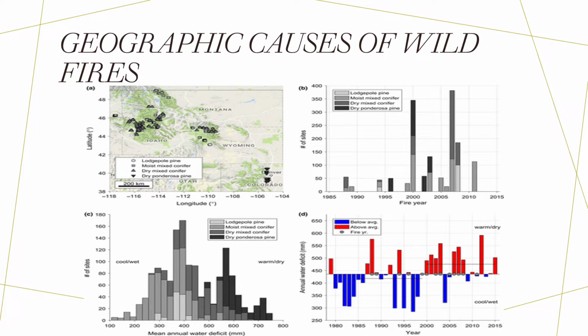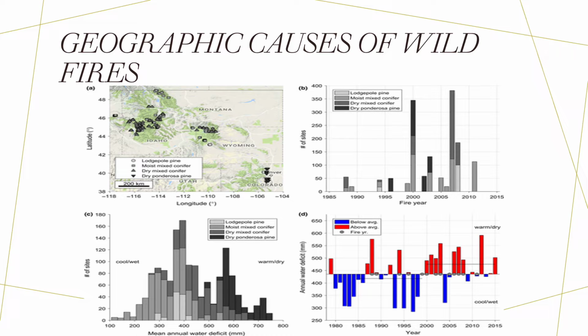So here's a graph. In the top left shows the affected areas in Montana, Idaho, Wyoming, Utah, and Colorado. And these are basically just the areas of dry land where these wildfires are happening. The graph on the right shows different types of trees and what trees burn easier.